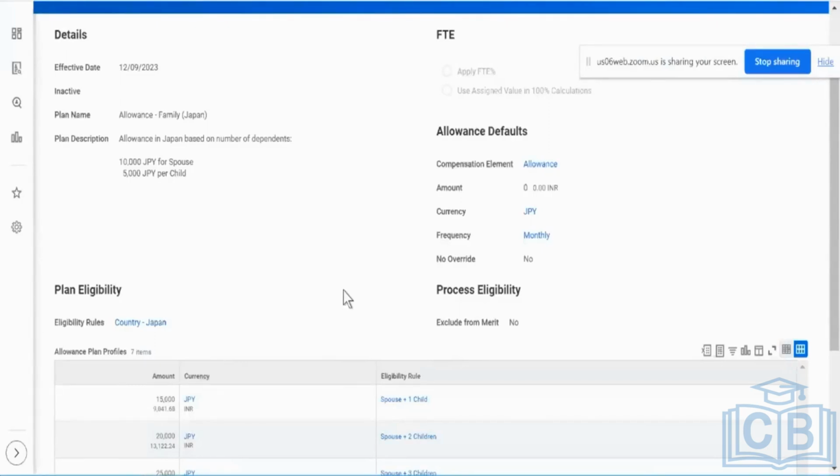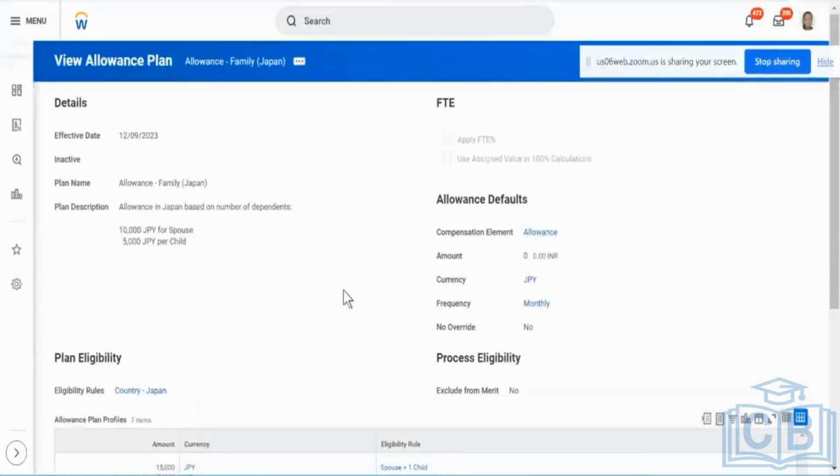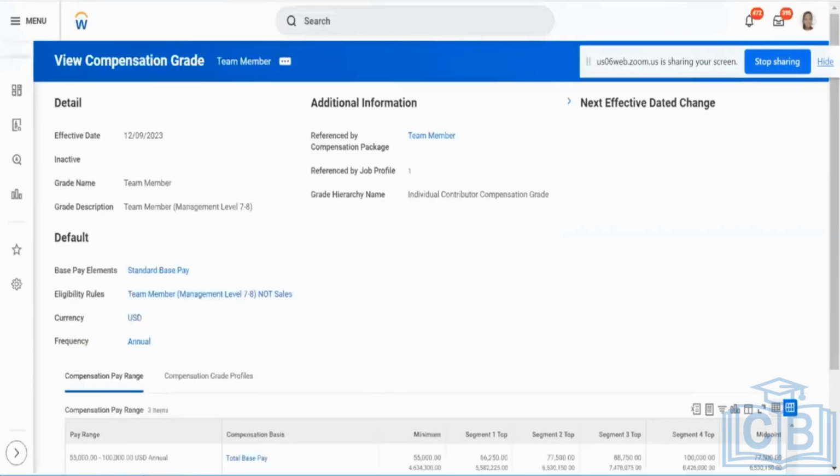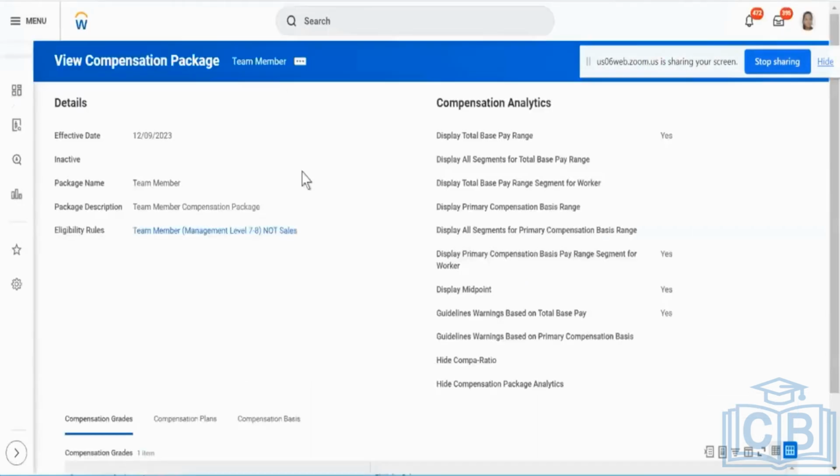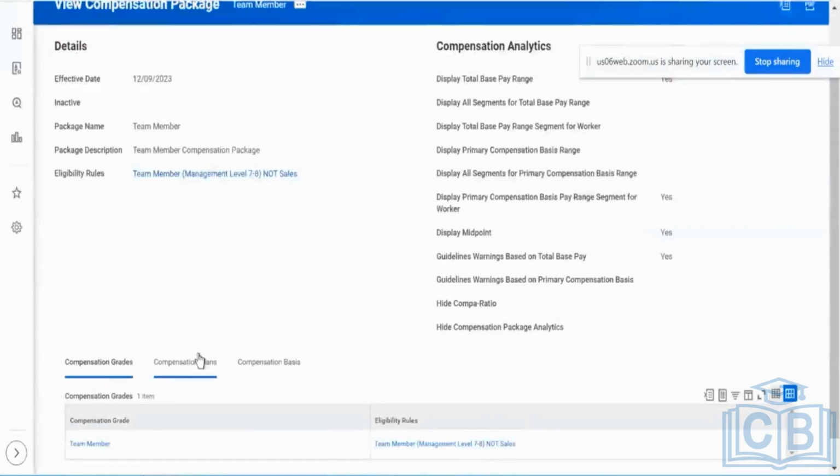Clear on this, on how the compensation plan can be created or what exactly is the purpose of a compensation plan? And again, if I go to the compensation package, one employee who's assigned this compensation package may have multiple plans based on all of these eligibility rules.